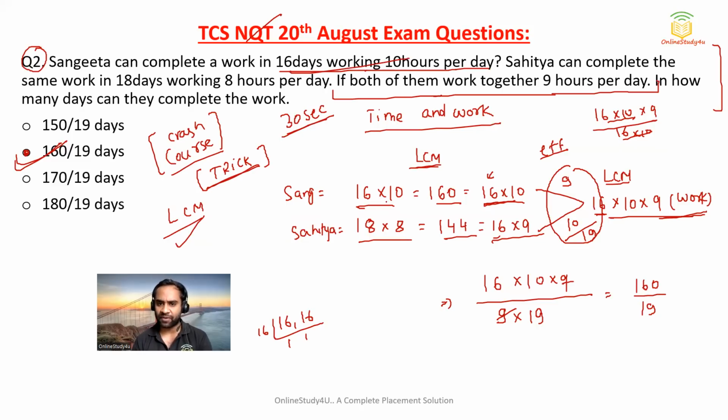See what I have done. 16 and 10, I have taken the LCM, 160. 18 and 8, I have taken the LCM, 144. Once you take the LCM, that will become the total work. And if we divide this by 16 by 10, it is efficiency. If we divide by 16 into 9, it is efficiency.